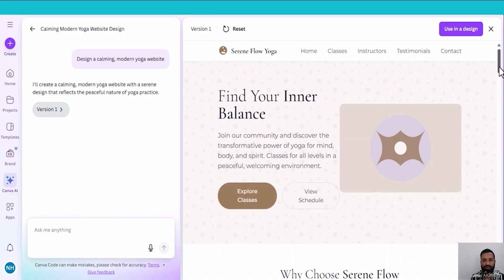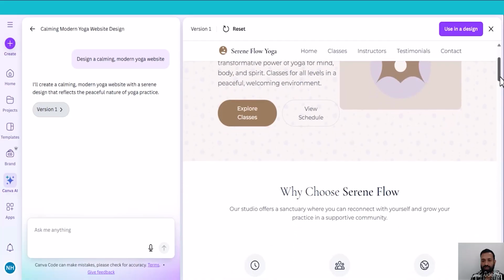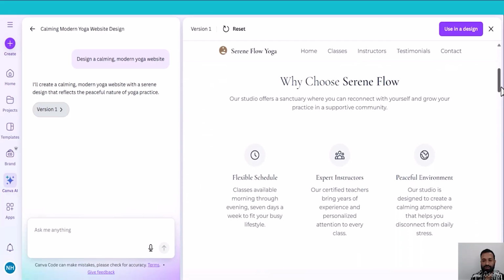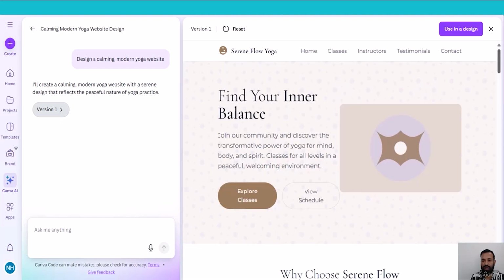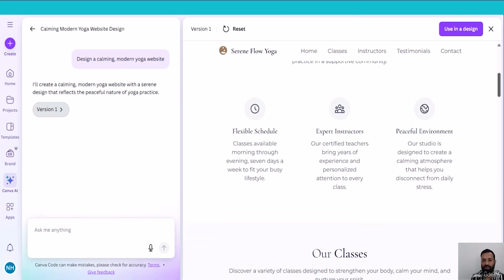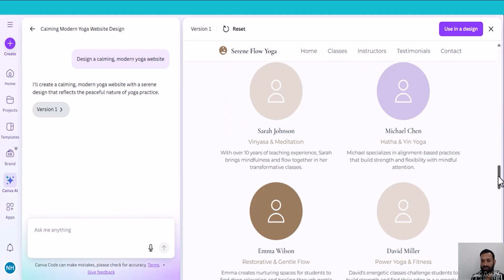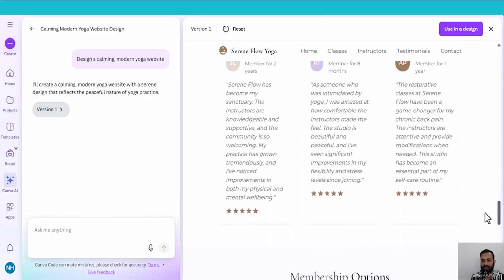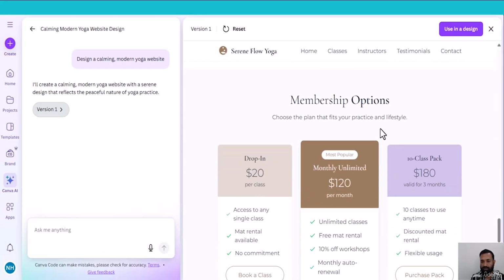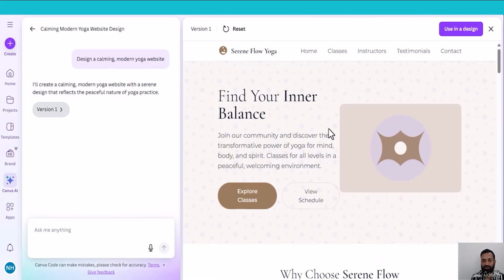It is a beautifully designed website, and it is created with a simple prompt like design a modern yoga website. It includes everything related to yoga which I did not mention in the prompt, but Canva Code included everything: its class schedules, its instructors, and also student testimonials, even the membership options which I did not mention in the prompt sections. So if you did not like the color of the website, you can change it.